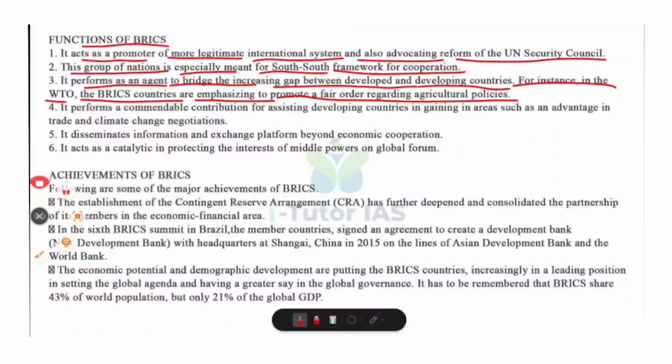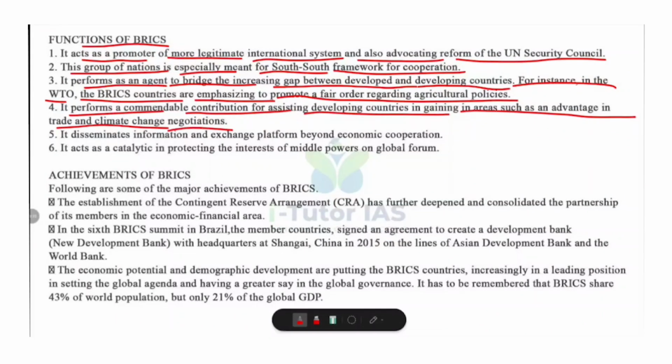It ensures that the interests of developing nations are protected in international negotiations, especially in trade and agriculture under the WTO. For example, BRICS oppose unfair subsidies given by developed countries to their farmers. And it performs a commendable contribution for assisting developing countries in gaining an advantage in areas such as trade and climate change negotiations.